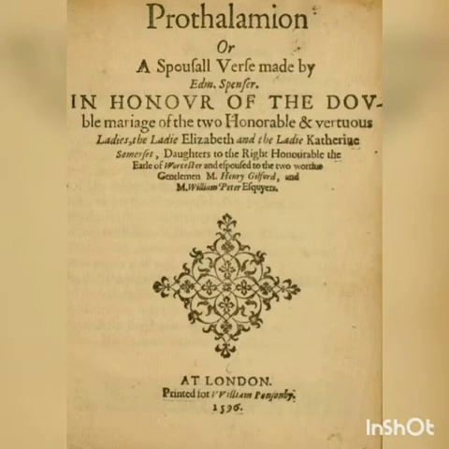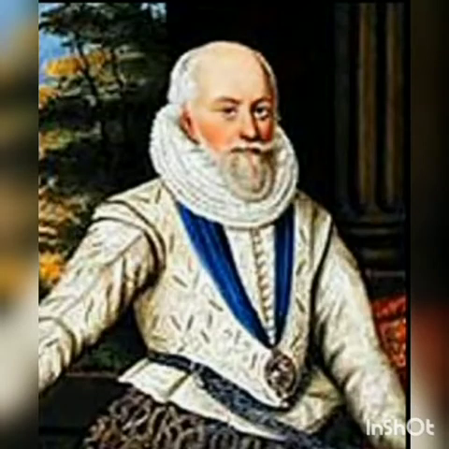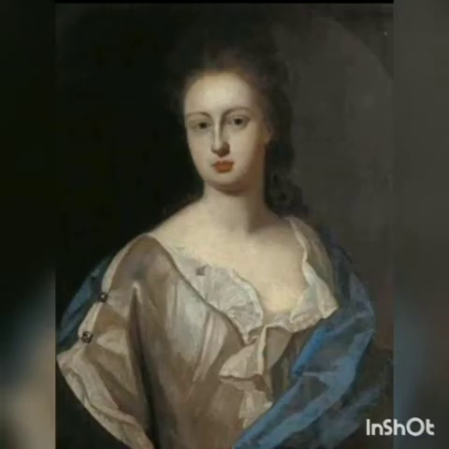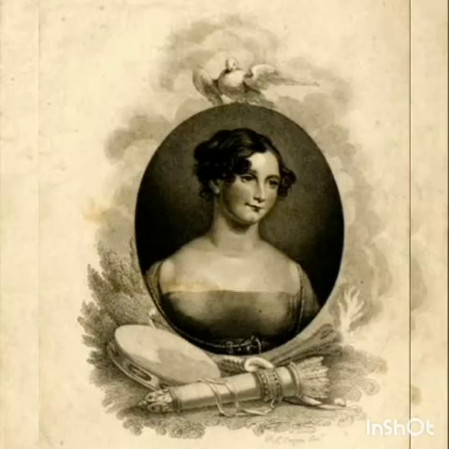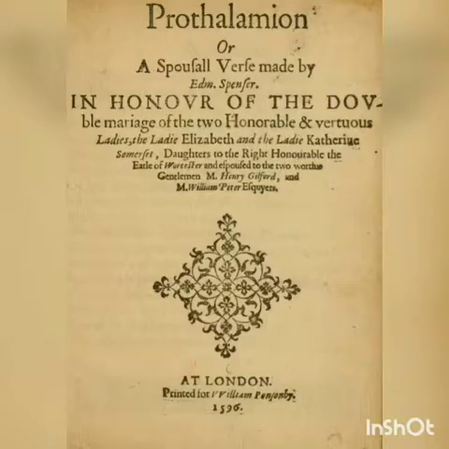Now let us discuss the poem Prothalamion. This poem was written in 1596. The word Thalamion comes from thalamus, which means the bridal chamber. And this poem, Prothalamion, was written to celebrate the double marriage of the two daughters of Edward Somerset. The two daughters are Elizabeth Somerset and Catherine Somerset. Elizabeth was to marry Henry Gifford and Catherine was to marry William Peter. Spenser named this poem Prothalamion because this was written before the marriage.